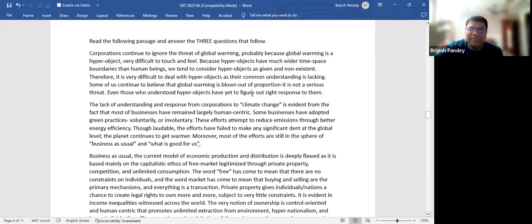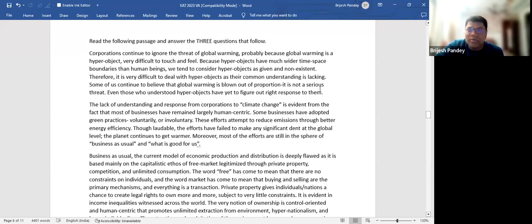Human beings' lifespan is 50, 60 years. And your career lifespan is just 20 years. 25 to 45, whatever happens happens, after that you'll be old. Therefore, it is very difficult to deal with hyperobjects as their common understanding is lacking. Some of us continue to believe that global warming is blown out of proportion. It is not a serious threat. Even those who understood hyperobjects have yet to fight out.